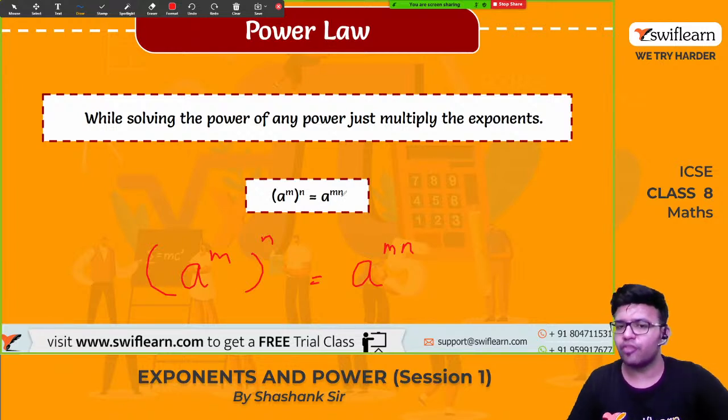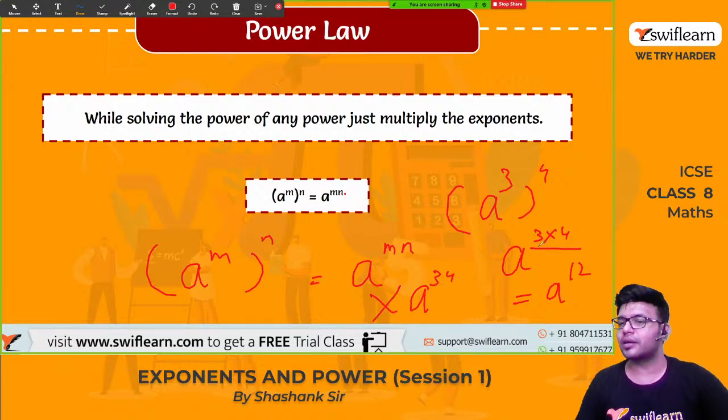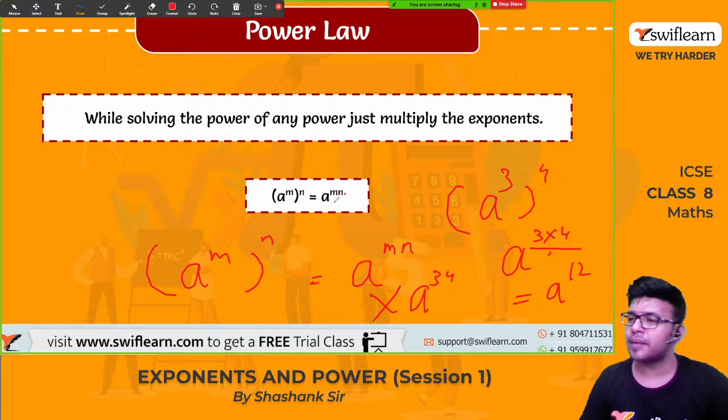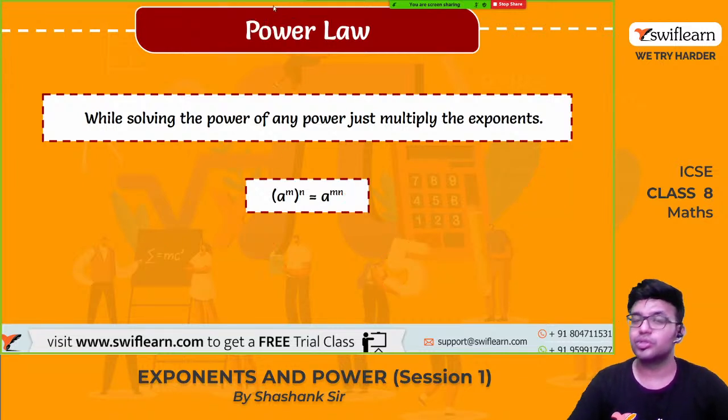So don't get confused, mn is written, which means if a raised to 3 raised to 4, you can write a raised to 3 times 4, not 34. It means it is a raised to 3 into 4, which is a raised to 12. It is not a raised to 34, that would be wrong. It is the product m times n.